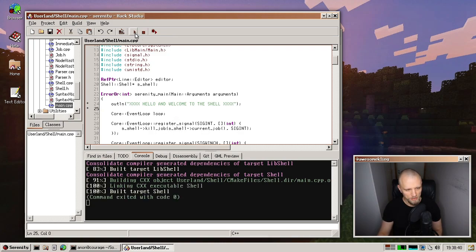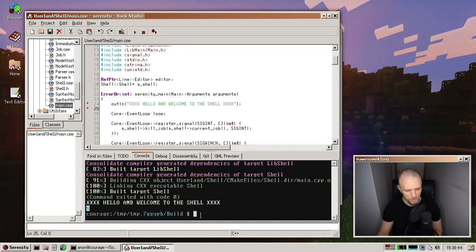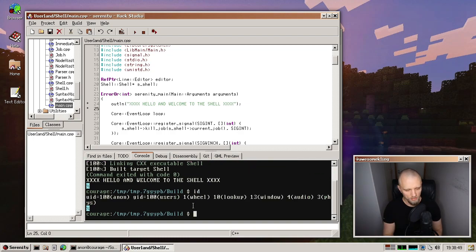And then we can run from right here. And you see, we run down here in the console, prints the cool banner, and now we have a shell. So this is super duper cool, I think, because it means that Hack Studio is basically usable for editing and building and testing Serenity components.